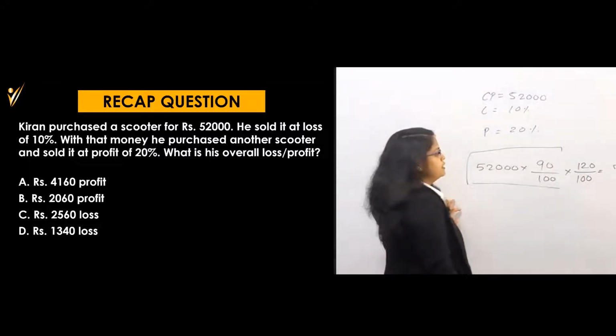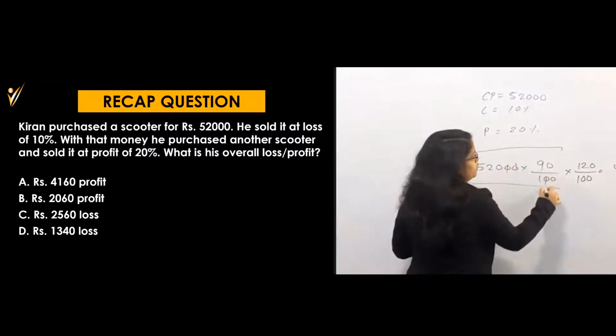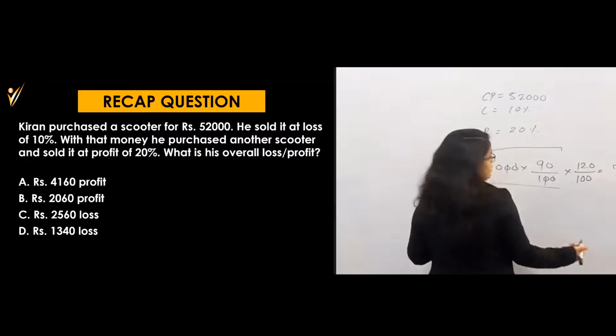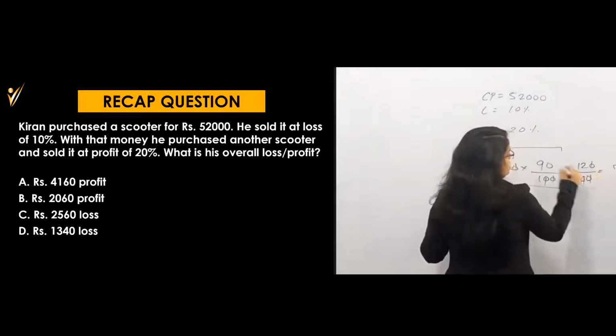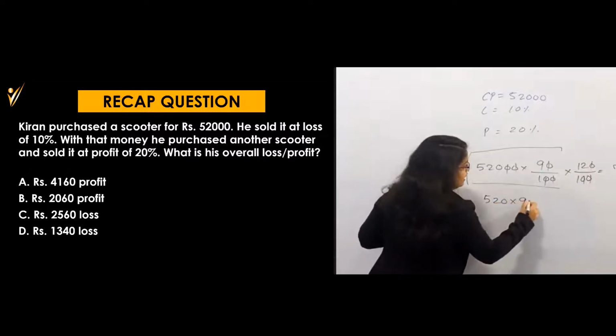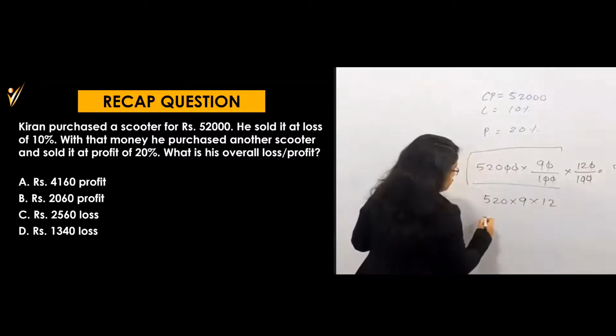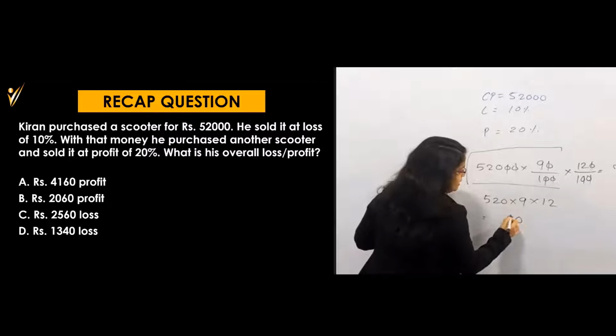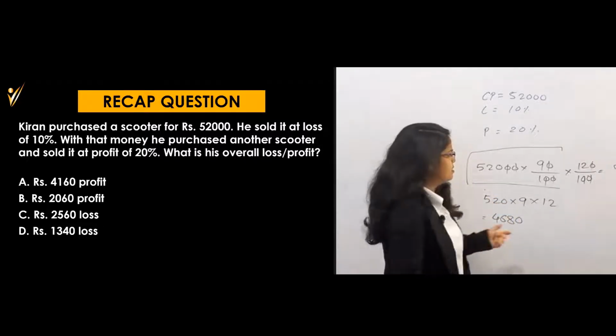So how will you solve this first? As the double 0 is cancelled, and again this double 0 is cancelled, this will become 520 into 9 into 12. So if you solve this, 0, 9 2s are 18, carry 1, 9 5s are 45 and 1 is 46.